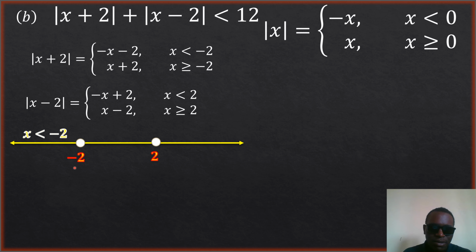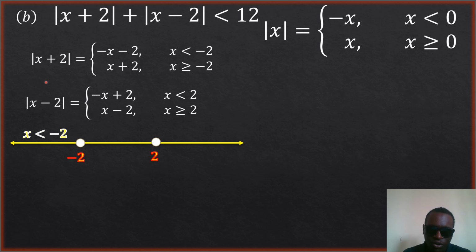I want to show you how the regions are obtained. This function has values strictly less than negative 2, and also values strictly greater than positive 2. That's already creating this bound, the first region.